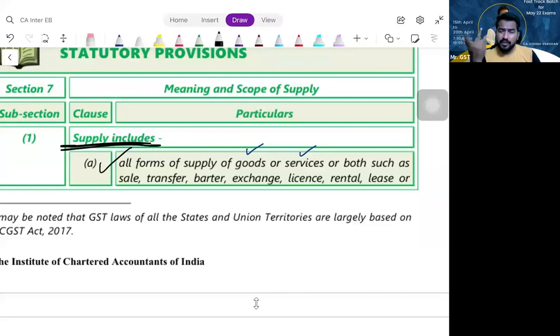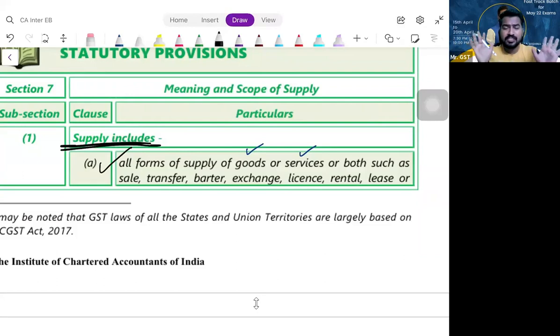So which is disposal. It is quite obvious that in the business, whatever old assets are there, I will sell them and I will purchase new assets. So the sale is happening in the course or furtherance of business. Are you able to understand? That means the business definition is so beautifully drafted. It covers almost everything and anything. So we don't have the luxury to discuss that in detail.